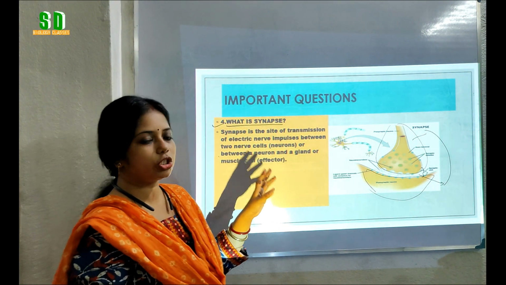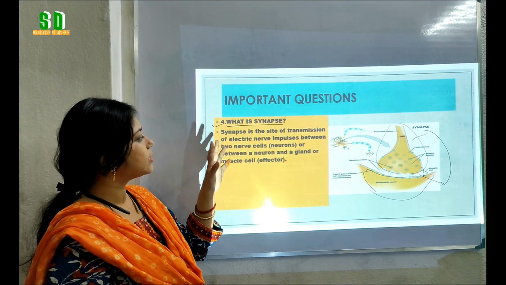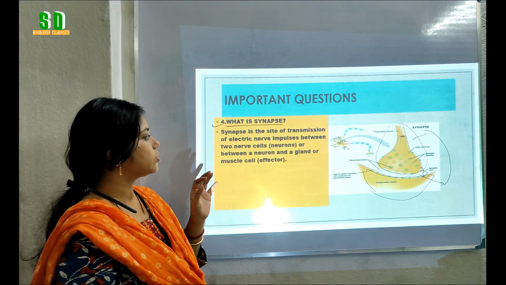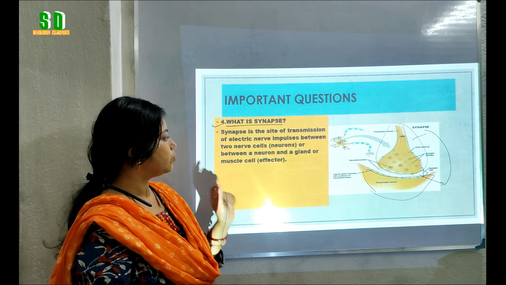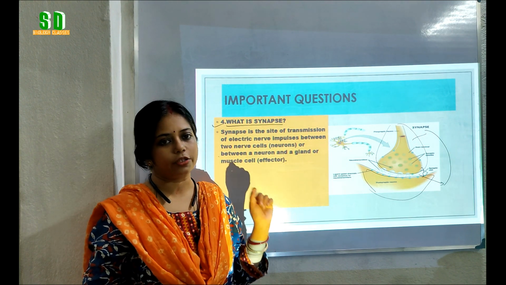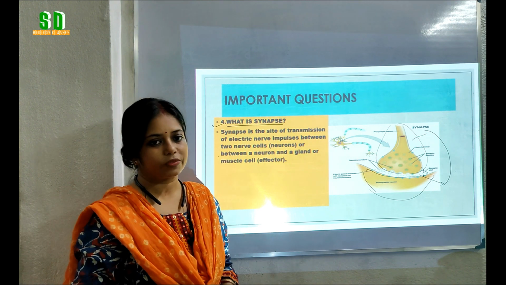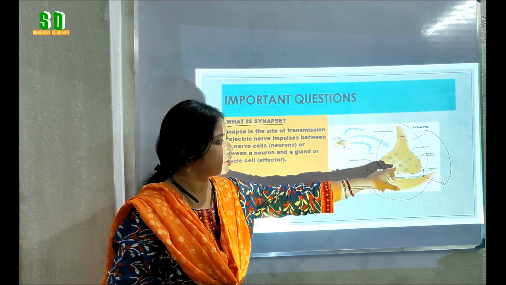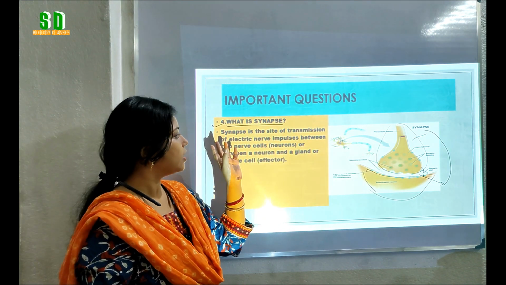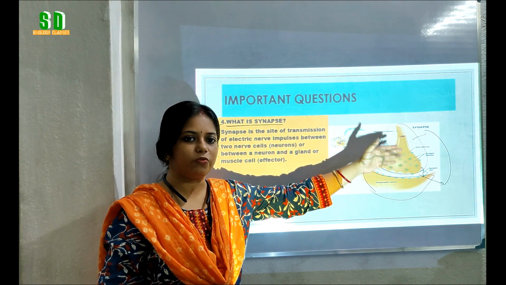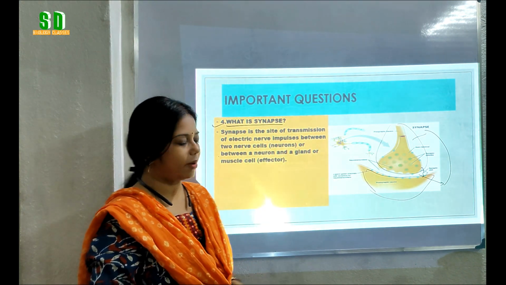So what is the definition of synapse? Synapse is the site of transmission of electric nerve impulses between two nerve cells, or between a neuron and a gland or muscle cell. The nerve impulse is transmitted through this gap from one nerve cell to another.